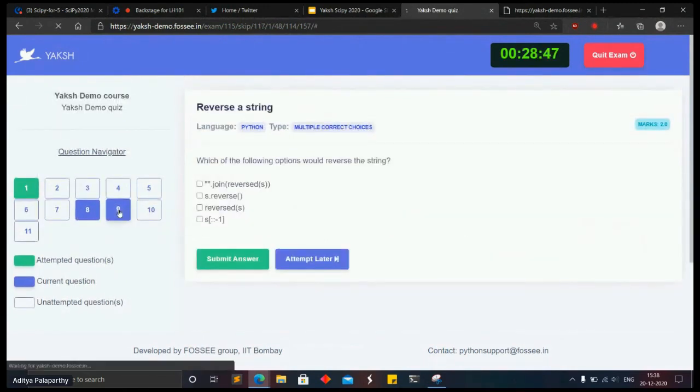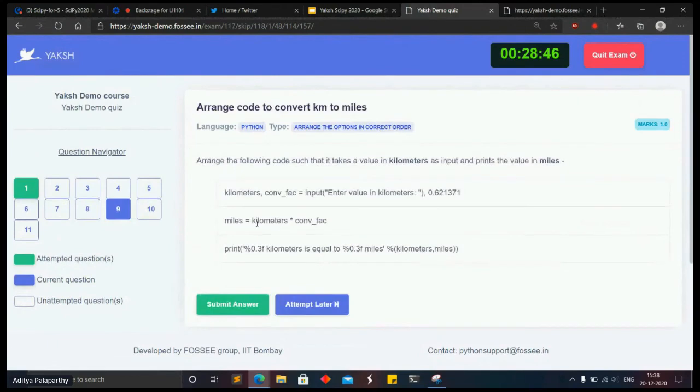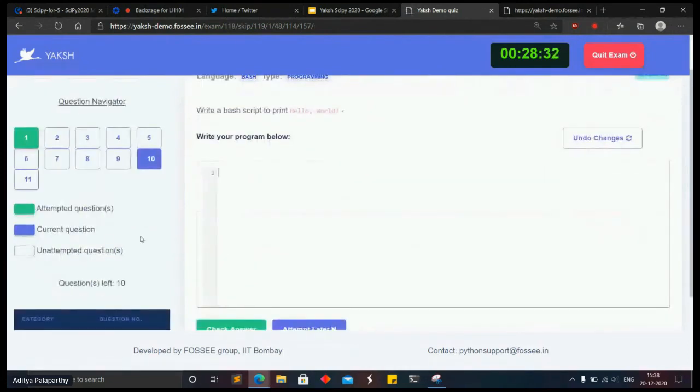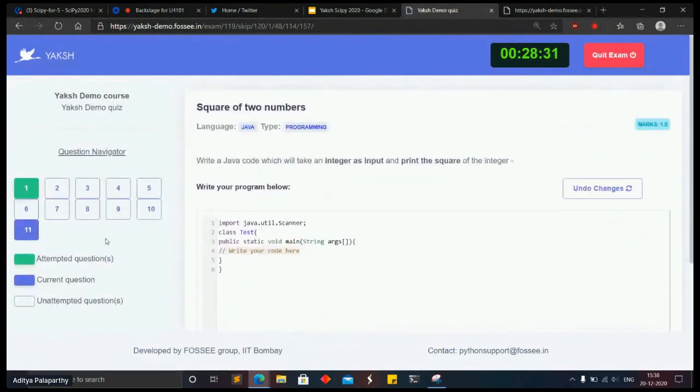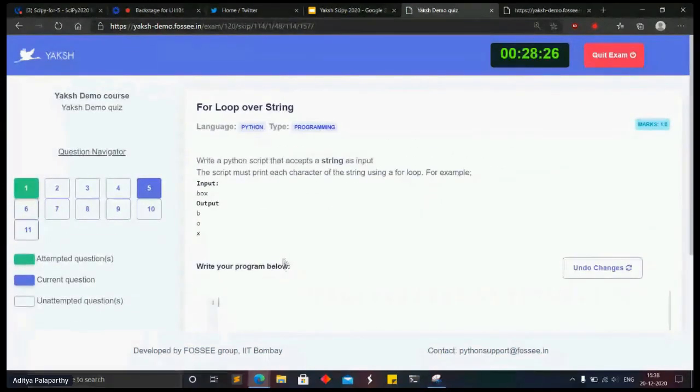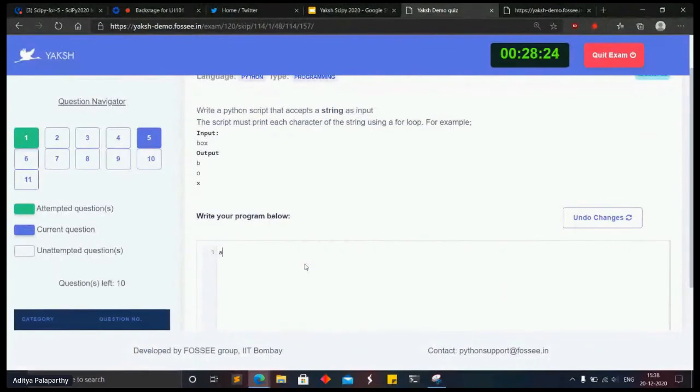This is one more type of question. This is an arrange-based question where you can arrange the options, and then check whether the flow is proper or not for this code. Then this is a bash-based question. We have Java as well. I don't know where the Python one is. Okay, so we have something like Python.